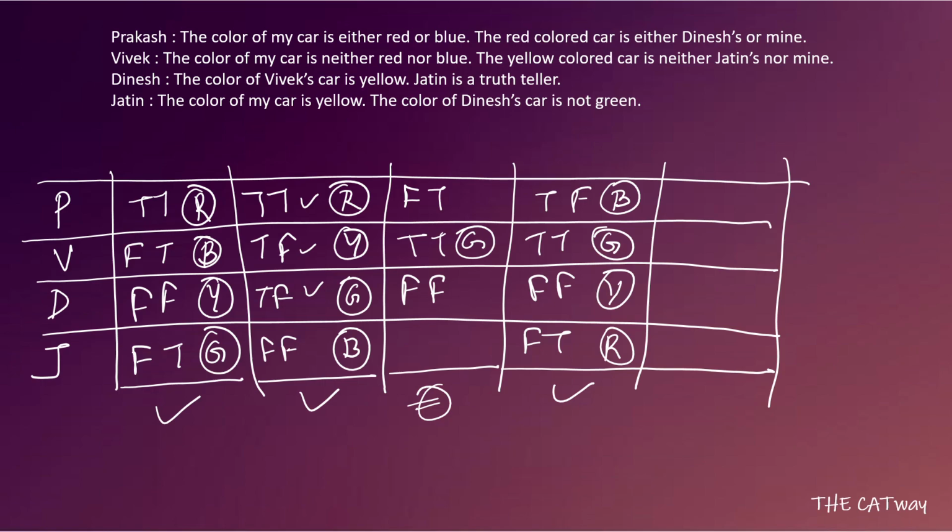So what will he get? He will get a yellow color car. And his second statement is true, so that means the red color car is either Dinesh's or mine. He cannot get it, so Dinesh will get the red color car and Jatin will get the blue color car.